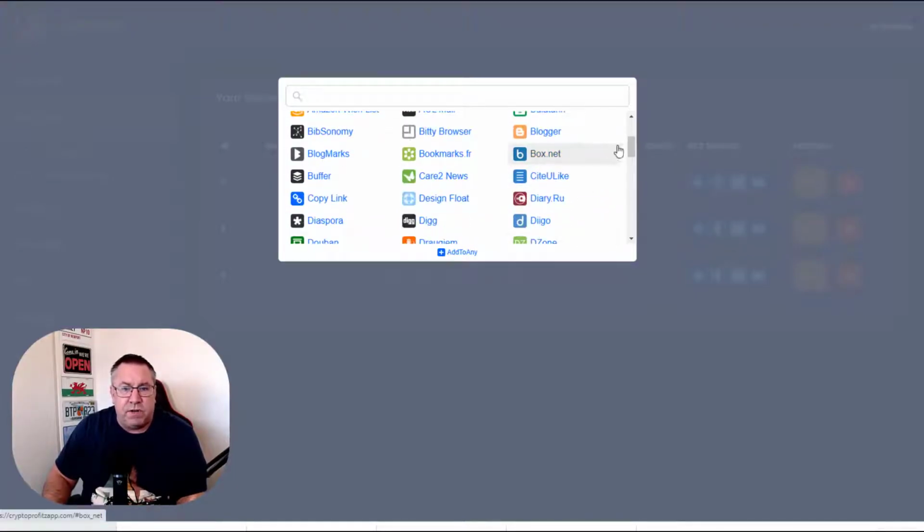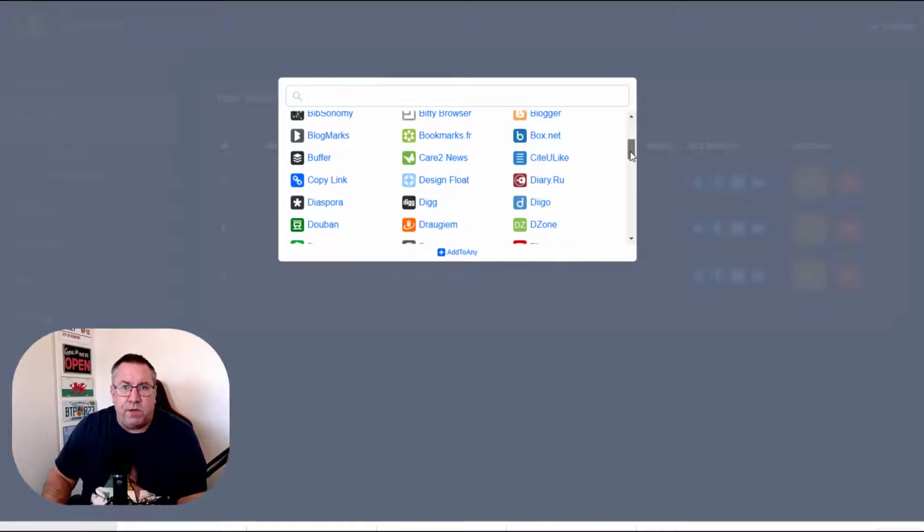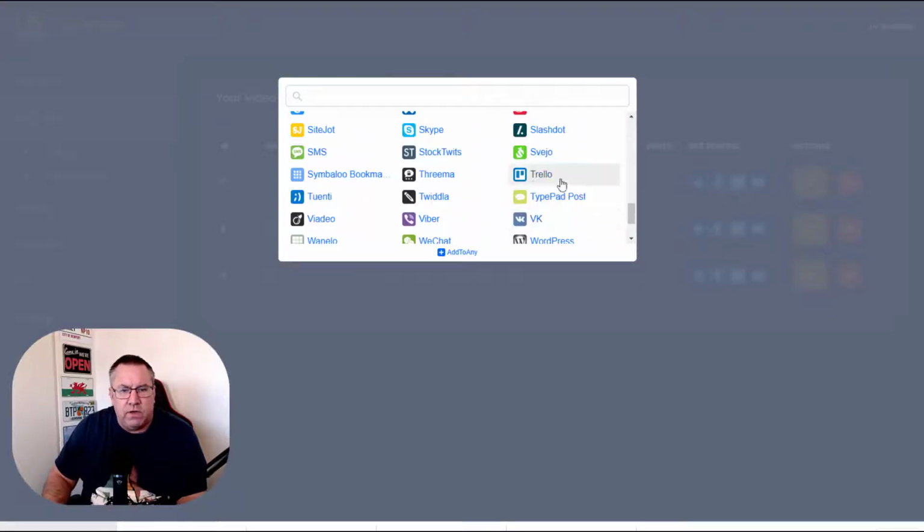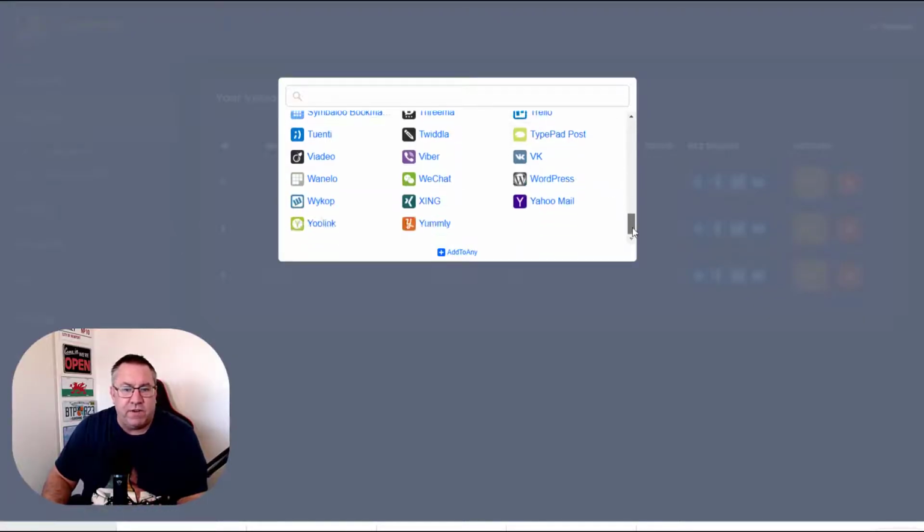The box is somewhere that you put, it's like Dropbox, you put all sorts of different files. There's always Trello on here. So Trello is a project management application, nothing to do with sharing links at all. So a lot of this stuff is just nonsense. It's not even a traffic source.